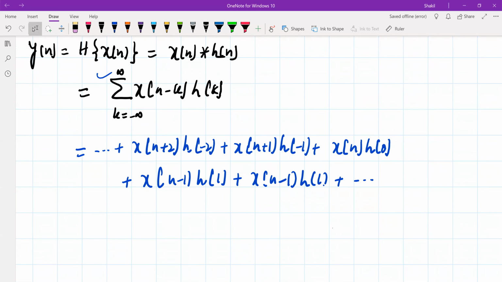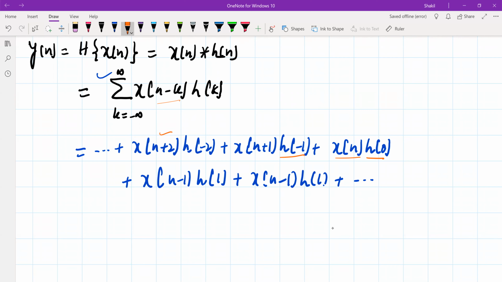What I have done here, I have started the values from k equal to minus 2 and put k equal to minus 2. So this will be equal to x of n plus 2, h of minus 2, x of n plus 1, h of minus 1. When k is 0, this will be x of n, and this will be h of 0, and so on. Put k equal to 1, k equal to 2, and so on. Now have a look at this.